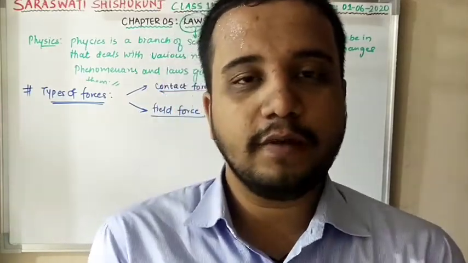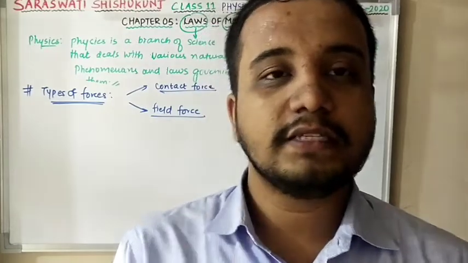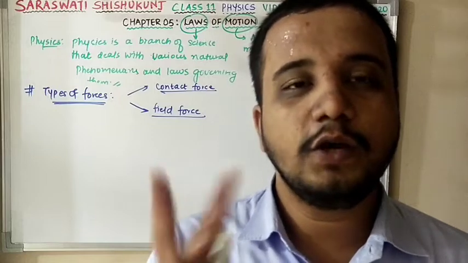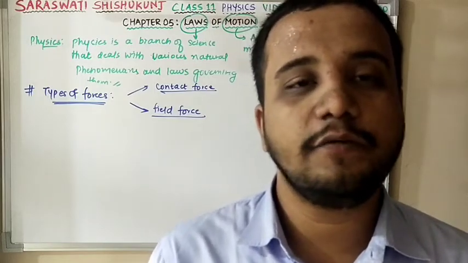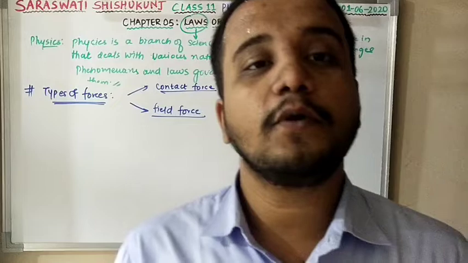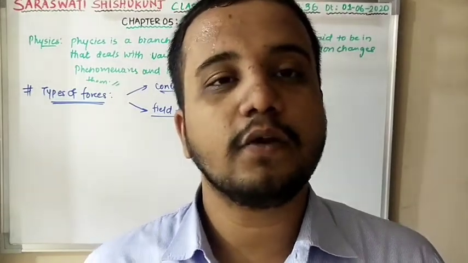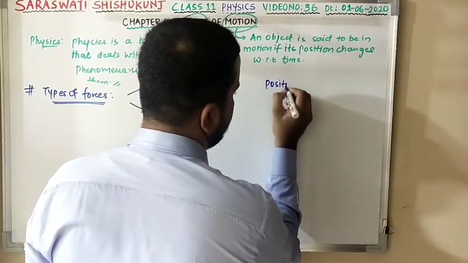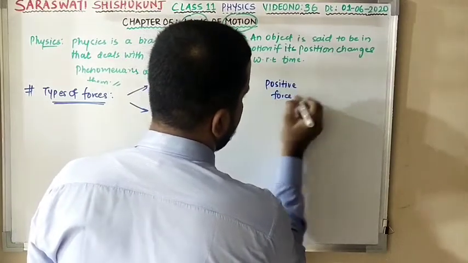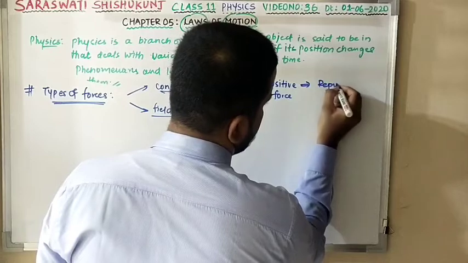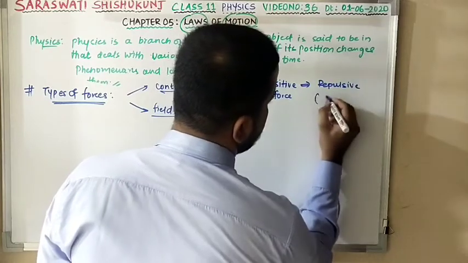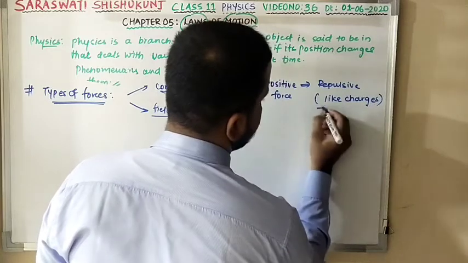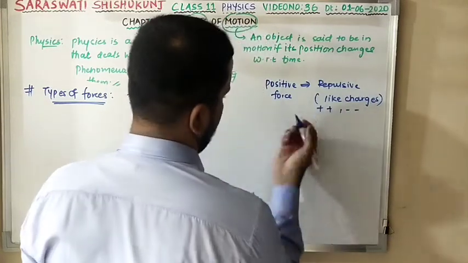Second, electrostatic force. If two objects are lying on the floor having the same polarity, like charges repel, unlike charges attract each other. So there are two types of forces in electrostatics, that are positive force and negative force. Which are positive force? Repulsive forces are known as positive force. I am noting down over here. Positive force is repulsive in nature. Repulsive means like charges. Like charges means both plus or both minus.